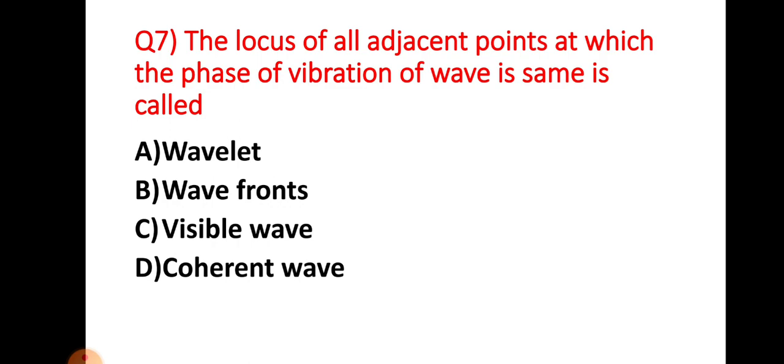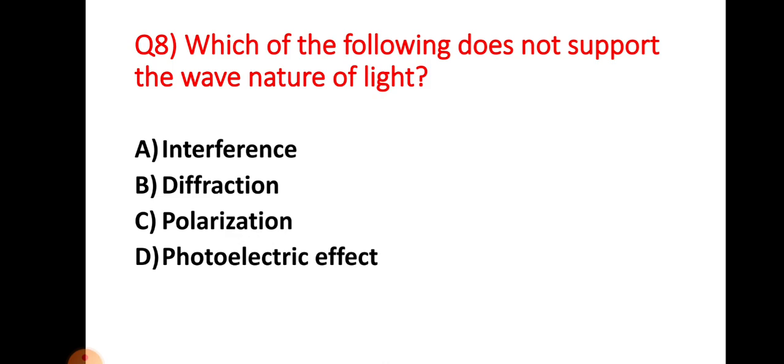Question 7. The locus of all adjacent points at which the phase of vibration of a wave is the same is called: the right answer for this question is wave front, option B. The locus of all the adjacent points is called a wave front. Question number 8. Which of the following does not support the wave nature of light?